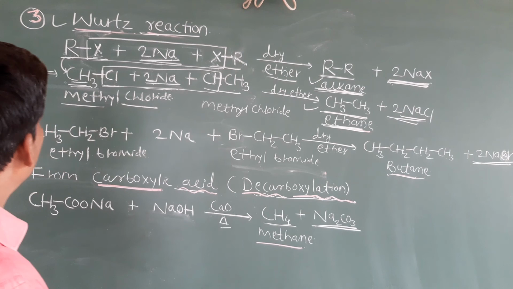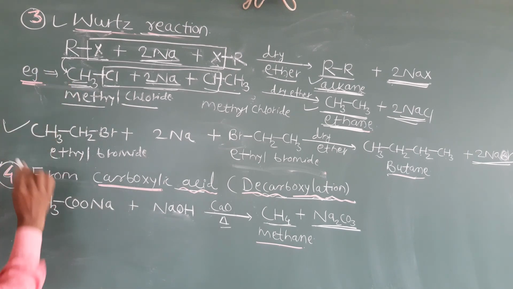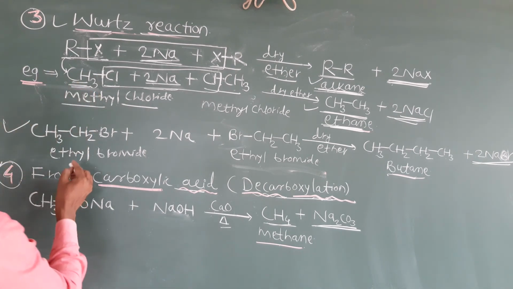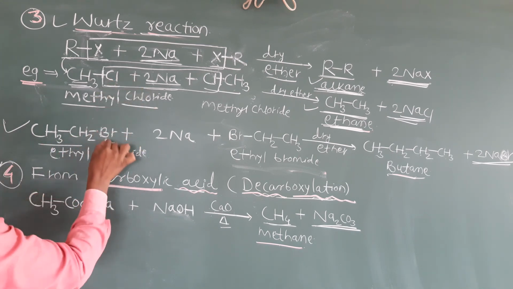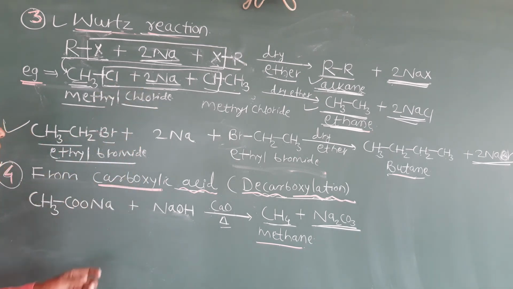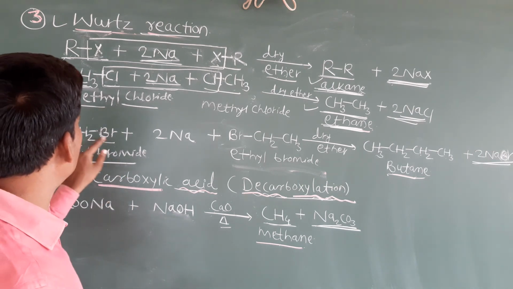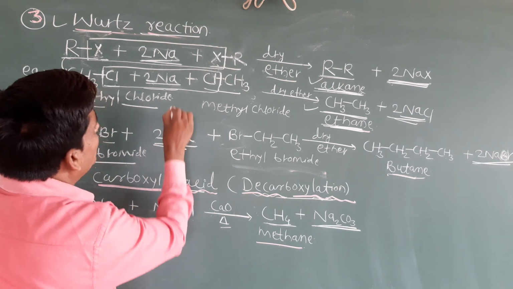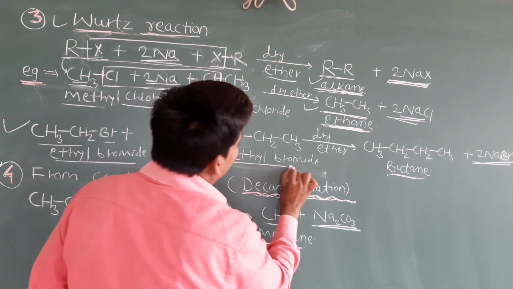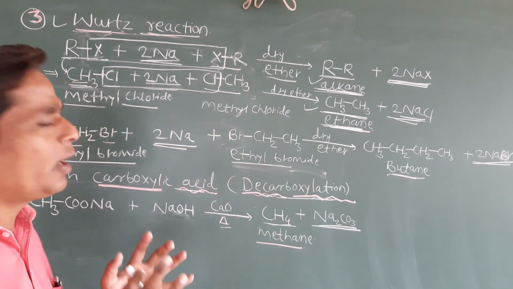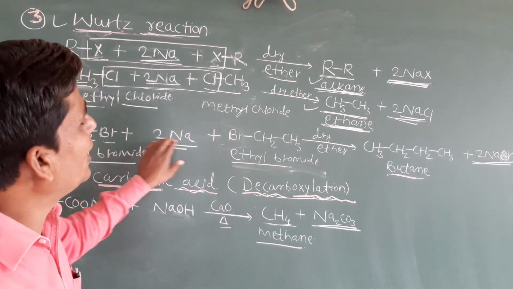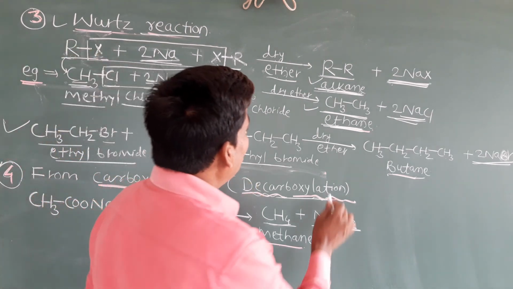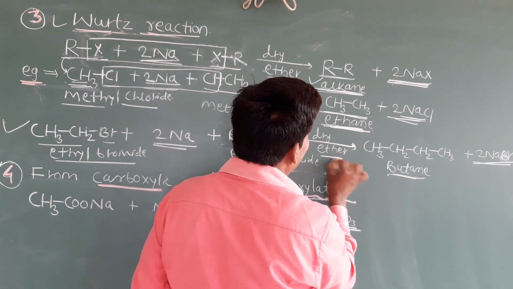Okay. See the one more example, students. So from same reaction, you can change the alkyl groups. So here I have taken the ethyl group, CH3CH2Br. We can change the halogen also, ethyl bromide. Here I am going to use CH3CH2Br. Again we can use the same sodium metal. Again we can use one more ethyl bromide. Okay. Simply remember, 2 alkyl group and 2 sodium should be there. Okay. So ethyl bromide plus 2 Na. Again we can use the 2 ethyl bromide, and by using the dry ether, it acts as a solvent.